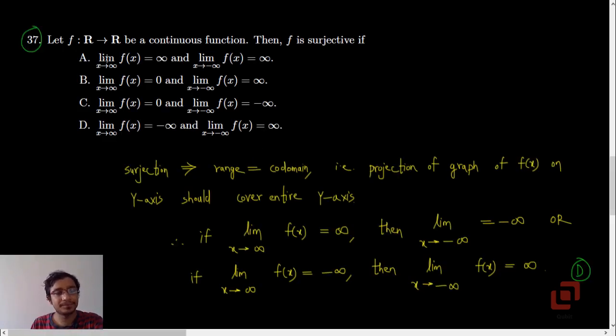Question number 37. Let the function f from the set of real numbers to the set of real numbers be a continuous function. Then the function f is surjective or onto if, and you will now find that each option contains the limit of the function at infinity, plus infinity as well as minus infinity. Now the thing about onto functions is that whenever you are finding the range of any function, you need to project the graph of that function on the y-axis. Correct?